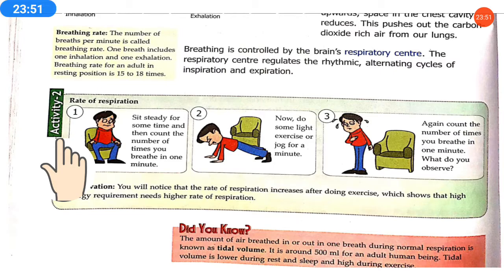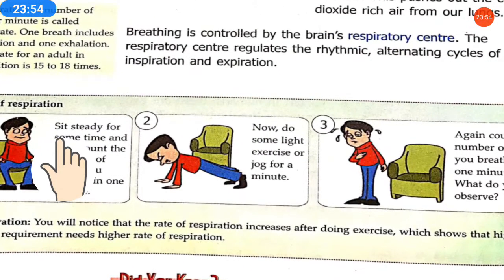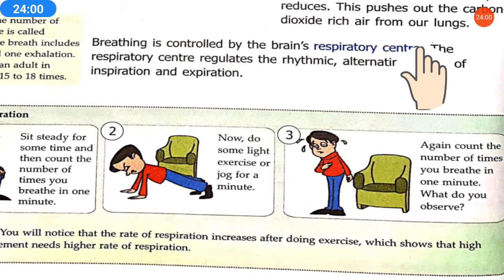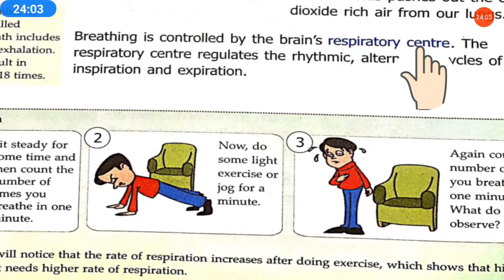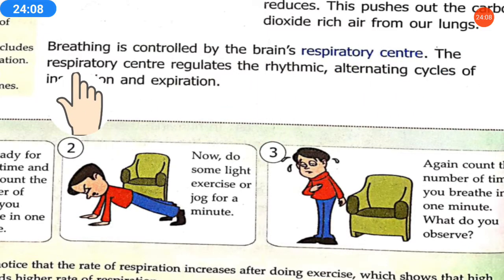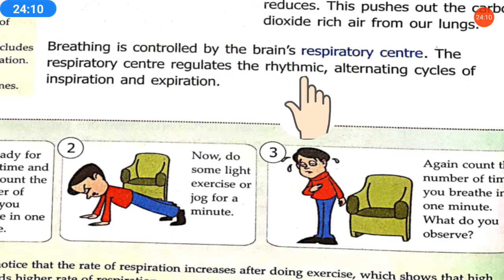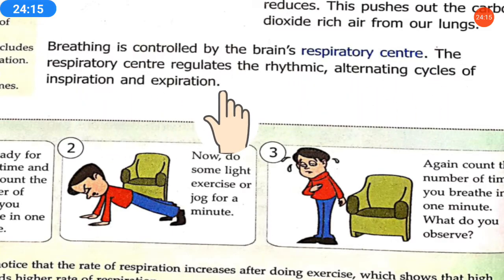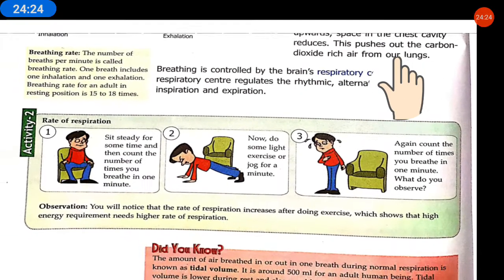Okay, here, respiration is controlled by the brain's respiratory center. Who is controlling the respiration process? Our brain's respiratory system, meaning our brain. The respiratory center regulates the rhythmic alternating cycles of inspiration and expiration. That means in proper timing, breathing in then breathing out, it is alternating cycles. So who is controlling? Our brain's respiratory center.